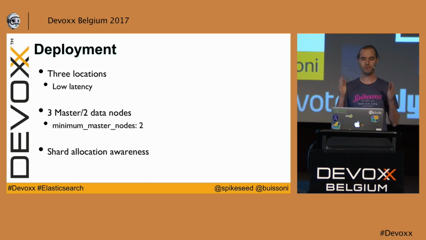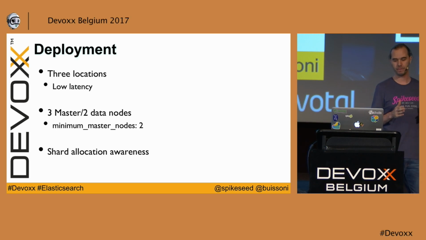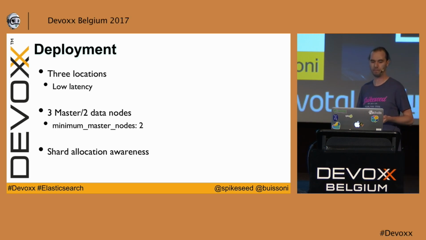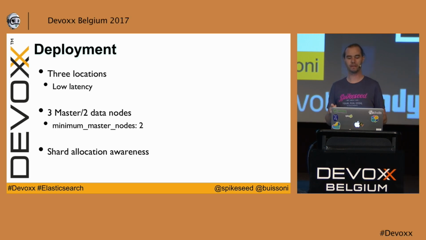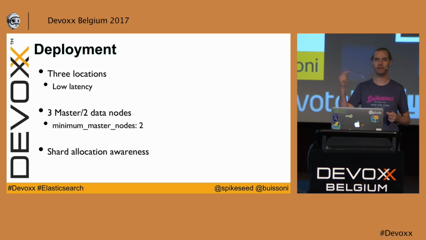A nice feature as well is the shard allocation awareness. So you are going to specify to a node in which location this node is. It allows you to instruct Elasticsearch where to allocate the shards. To come back to the first slide where you have a primary and a replica, of course you don't want to allocate the primary and the replica in the same location. You want to put the shards in different locations.